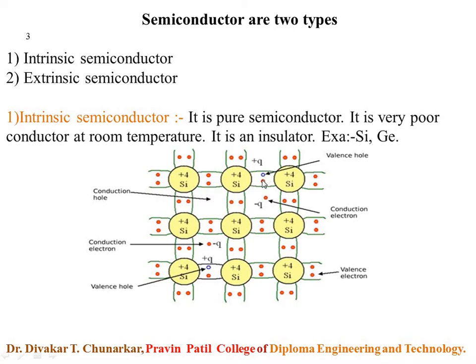Here is the valency hole, conduction electrons, valence electrons, and this shows the covalent bonds. Each atom contains 4 valence electrons.